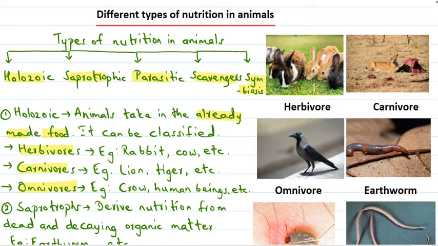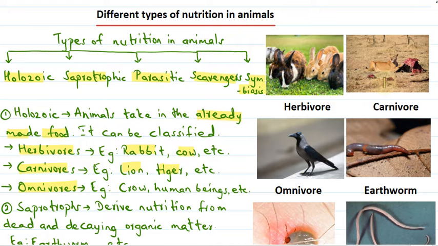So herbivores, we have taken here an example of rabbits. Okay, rabbit, cow, these are examples of herbivores. These animals feed on plants. Okay, they directly feed on plants. Then there are carnivores, for example lion, tiger, etc. Here we can see an example of carnivore.